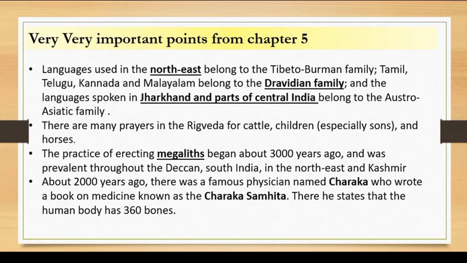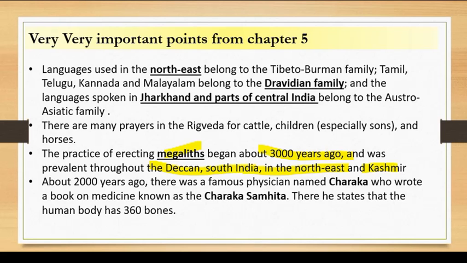Okay, then the practice of erecting megaliths began about 3000 years ago, and it was prevalent throughout the Deccan, southern India, the northeast, and Kashmir. Okay, these are the four regions where megaliths were prevalent. Okay, so megaliths are like a big stone. Basically they were erected and things were buried under it. Sometimes it was people who were buried under it, so they were basically a kind of grave, you can say. Okay, so there are different kinds of megaliths. When you go through the higher classes NCERT, they actually describe the types of megaliths.